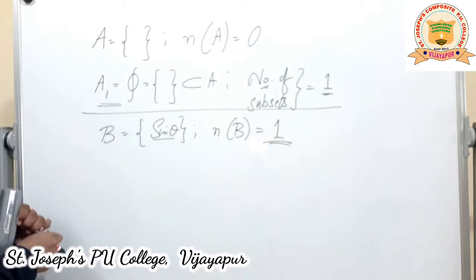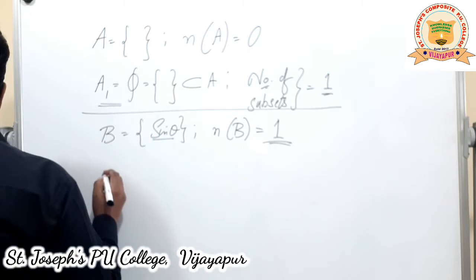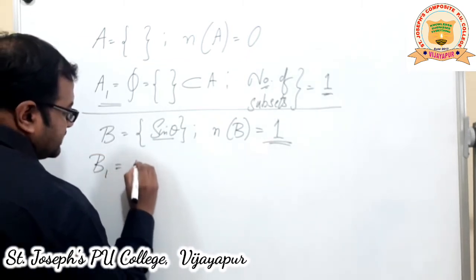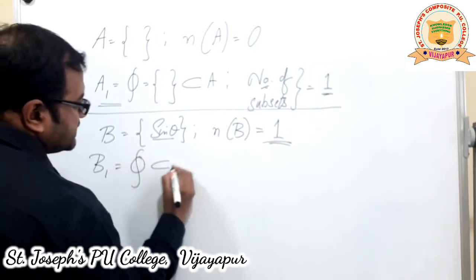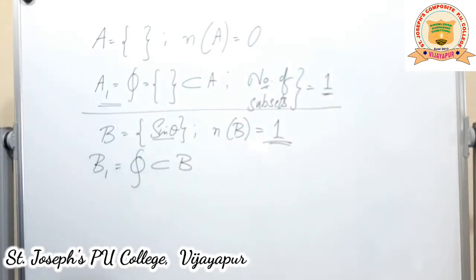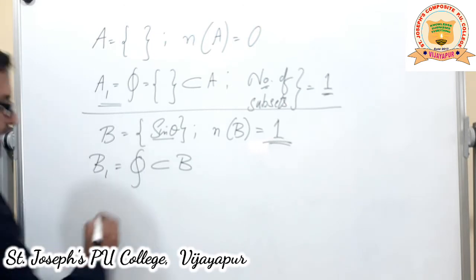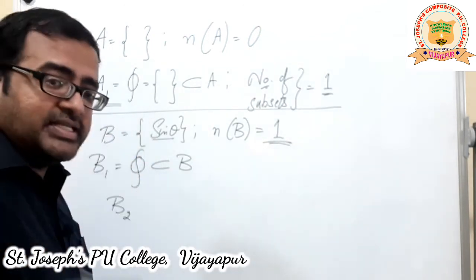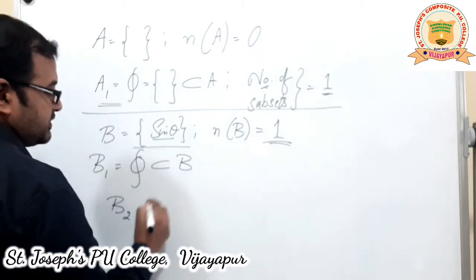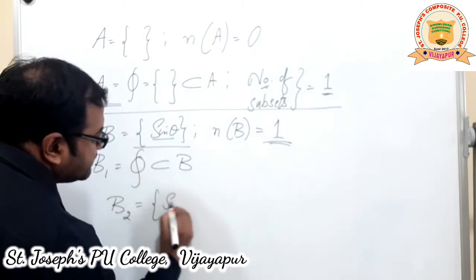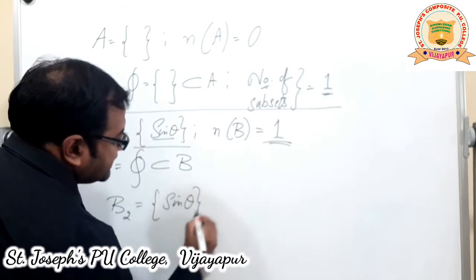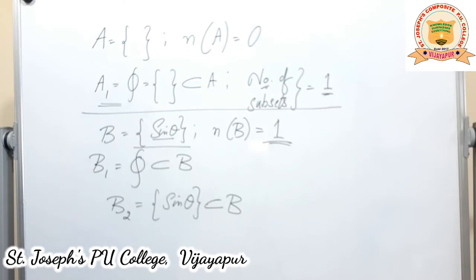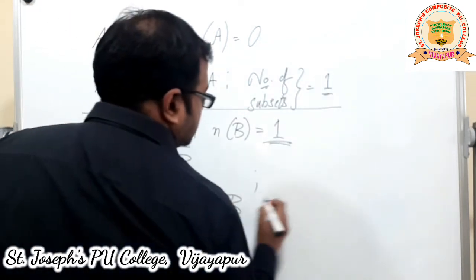In that case, what are the subsets possible? One of the subsets is, as usual, the null set. The null set is a subset of every set. So one subset I got. Another subset: every set is a subset of itself. So, the sine theta set that you see, that singleton set, is itself a subset of B. So, these are the only two subsets possible. So, what can you say?